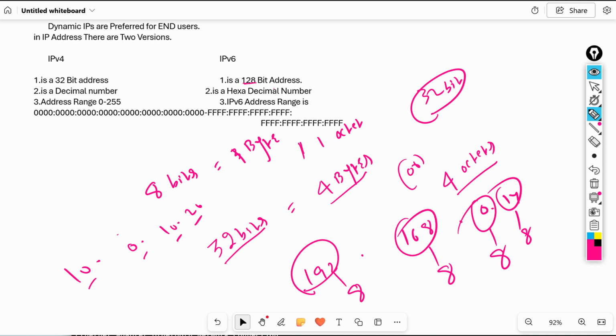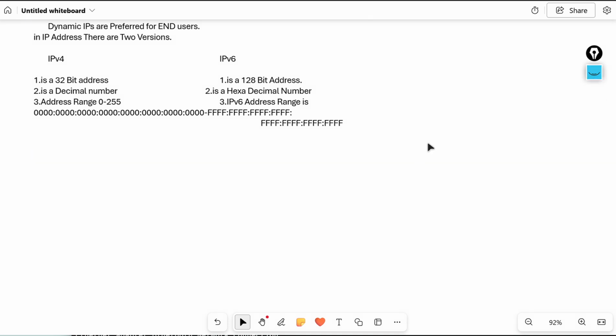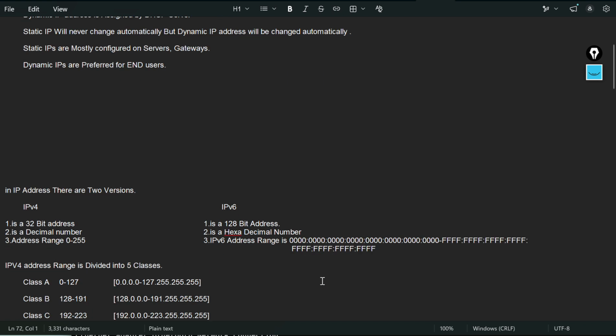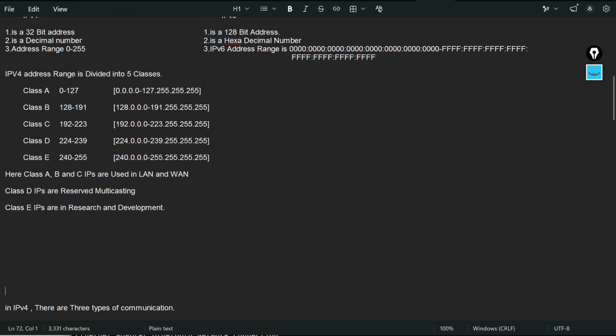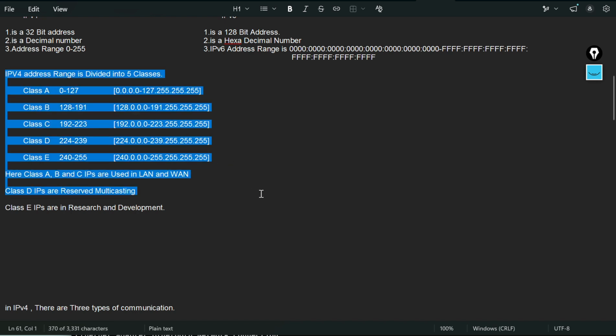So next we discuss the IPv4 address range. In IPv4, the range is 0 to 255. That is the max range. Later, this IPv4 address range is divided into 5 classes.